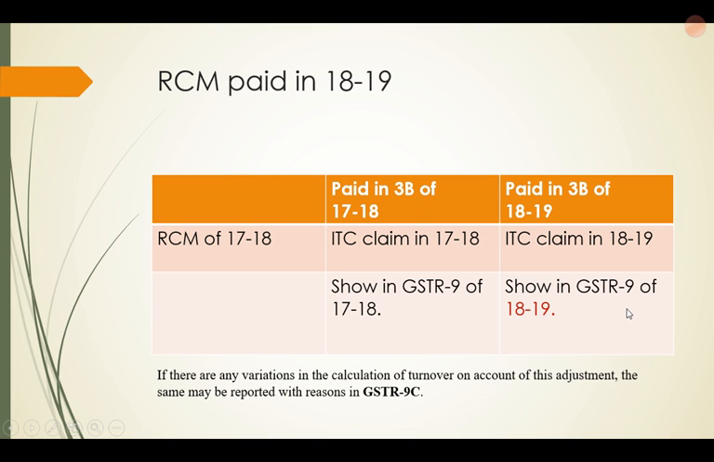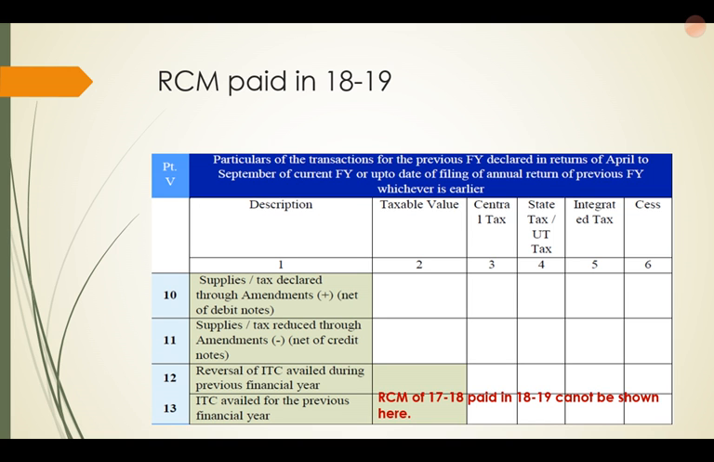And the department also says that if there are any variations in the calculations of turnover on account of this adjustment, the same may be reported with reasons in GSTR 9C. So that means that in part 5, we need not show RCM of 1718 paid in 1819. This is to be shown in the next year's return.